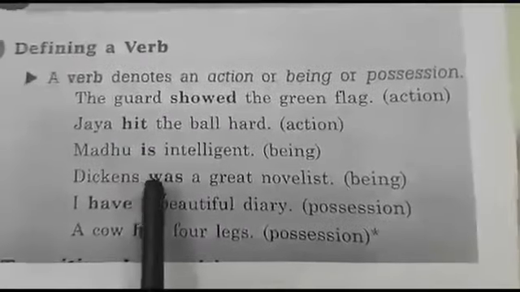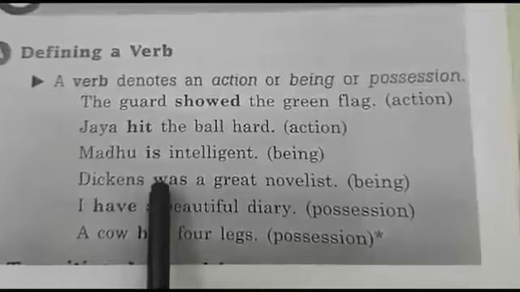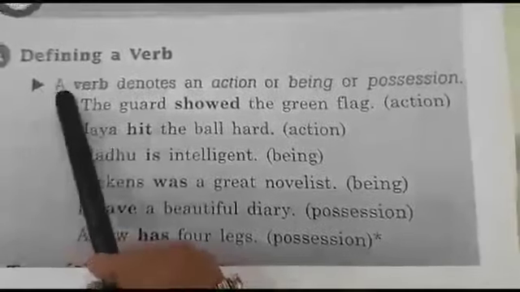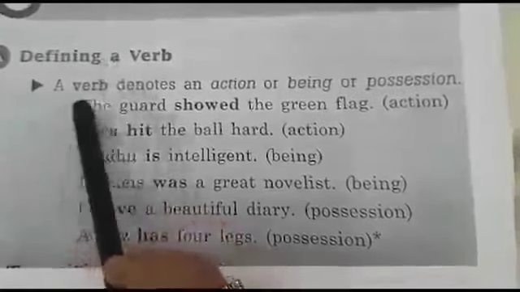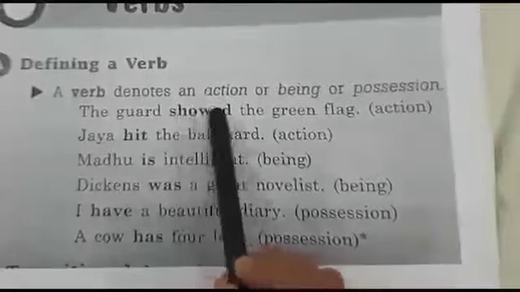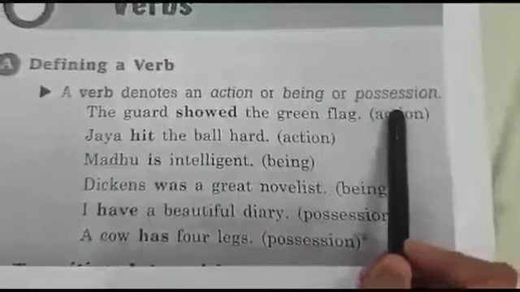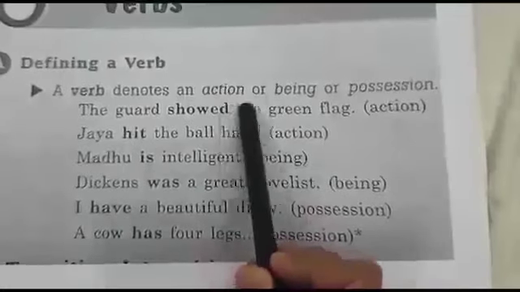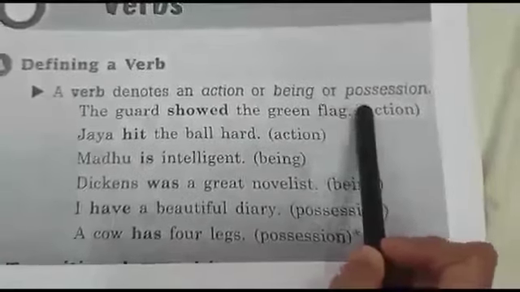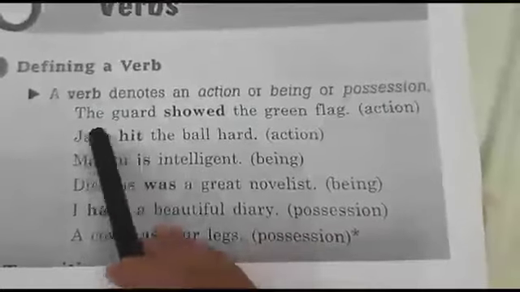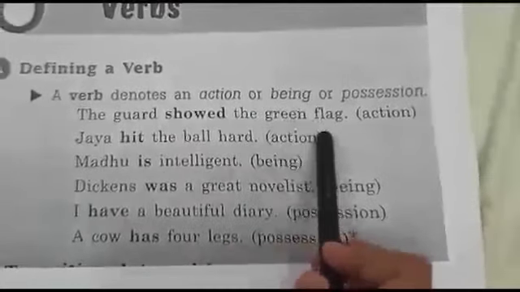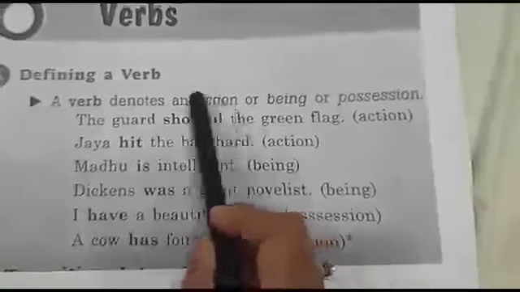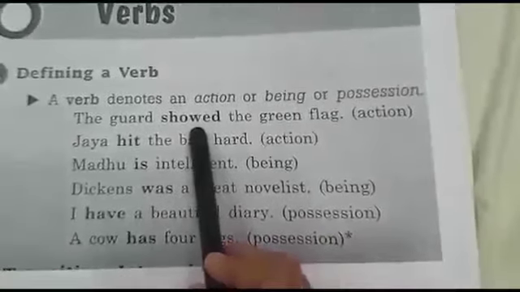As you have already studied in class 4, 5 and 6 what verbs are, let us do a quick recapitulation. Let us define a verb. A verb denotes an action or being or possession. I repeat, a verb denotes an action or being or possession. For example, the guard showed the green flag. The action performed by the guard is showing. So showed is the action and this is the verb.